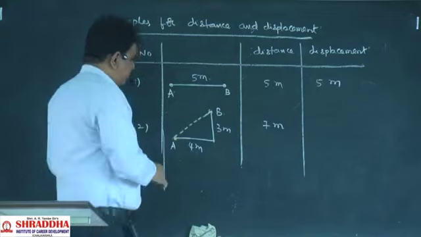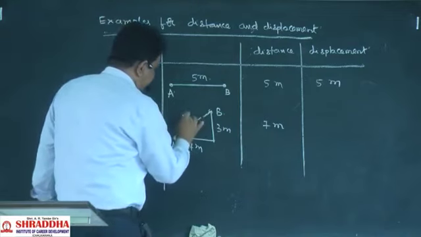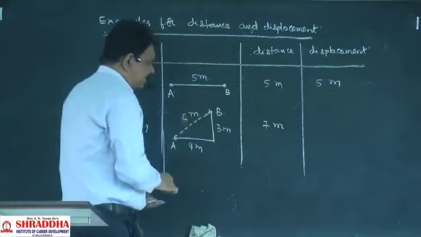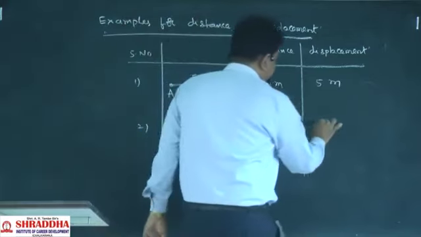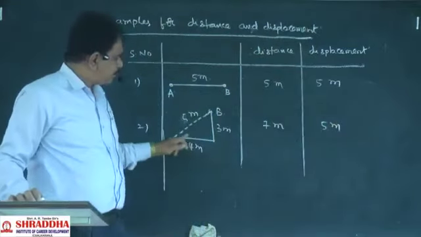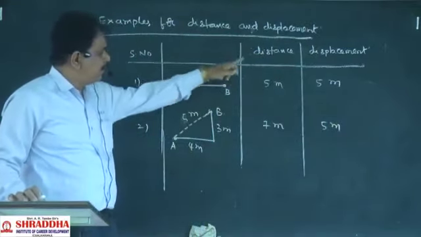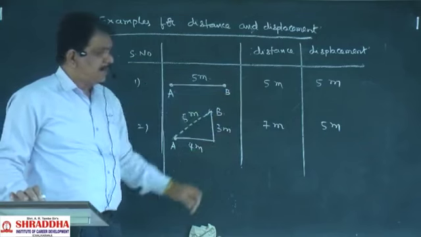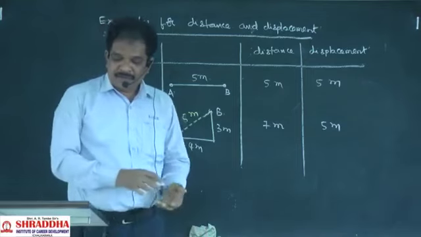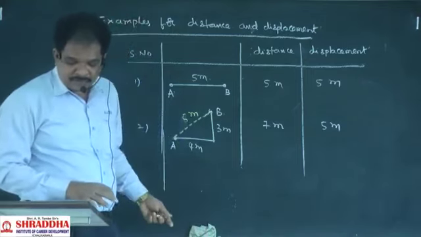Displacement will be 5 meters, the hypotenuse length, so the displacement value is 5. Distance is 7. Understanding?